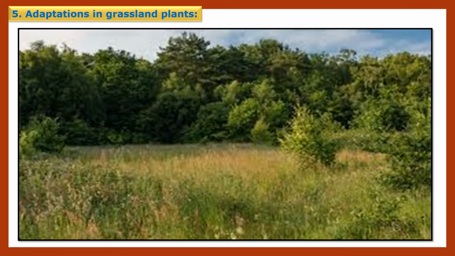In grassland plants, bushes and grass of different varieties or types we can see in grassland. Due to these grassland plants, we can prevent soil erosion, because grass has fibrous roots, and fibrous roots have the capacity to absorb water. So what is meant by soil erosion, children? Soil erosion means loss of soil due to wind and water. If a large amount of wind is there, then due to that also soil moves from one place to another place. So there is soil erosion.